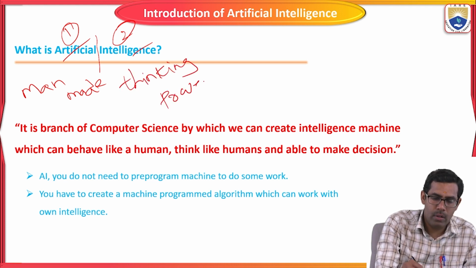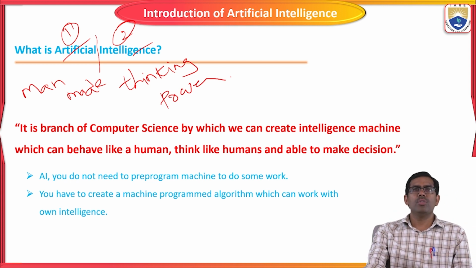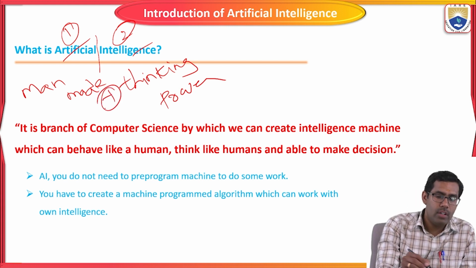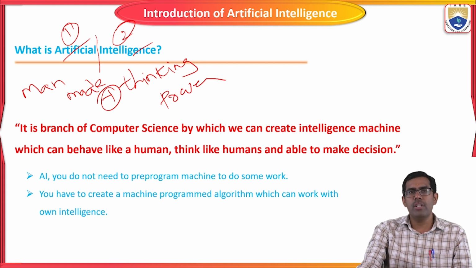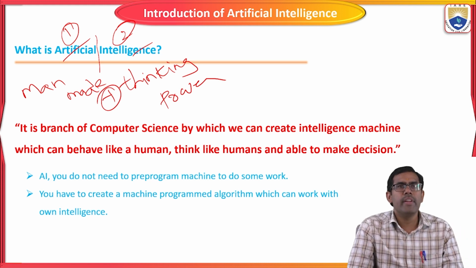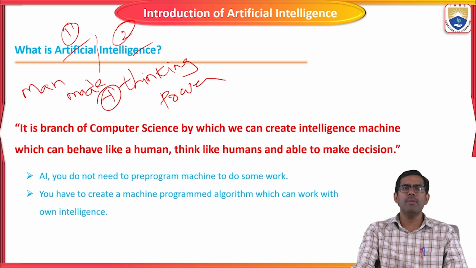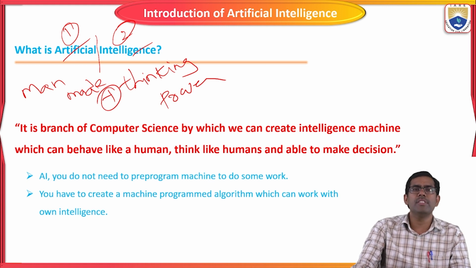So man-made plus thinking power together is simply the definition of artificial intelligence.